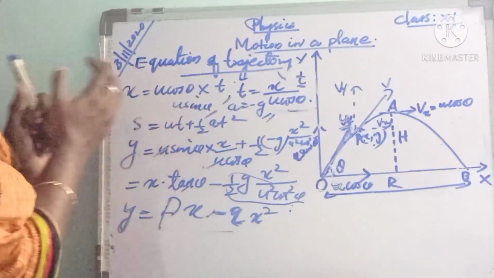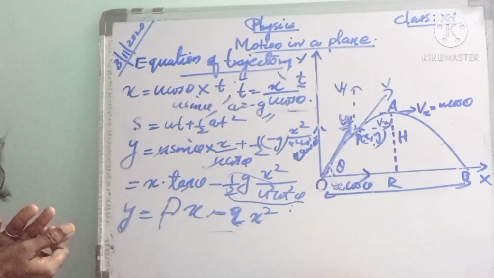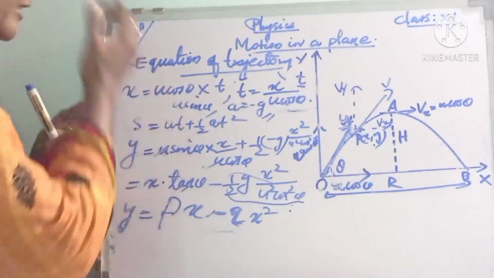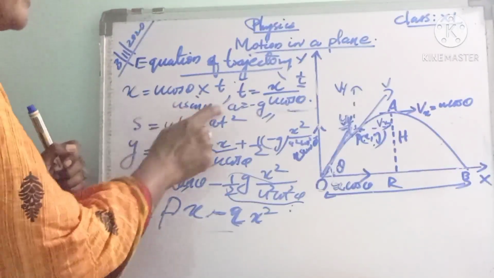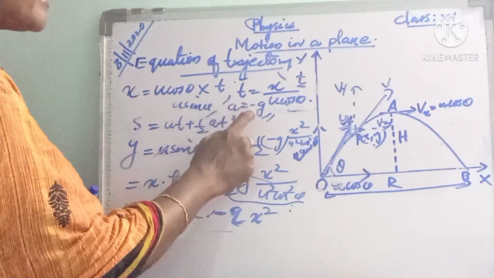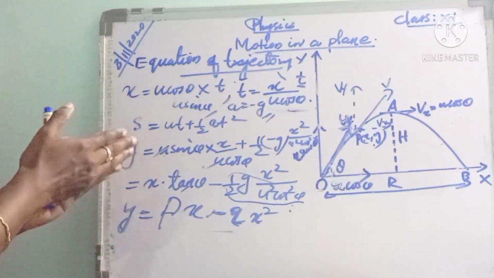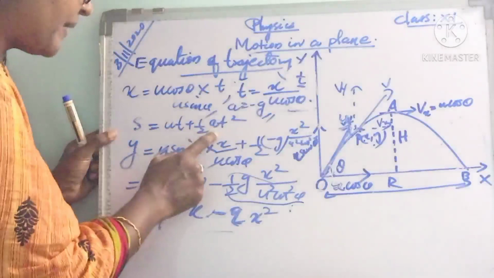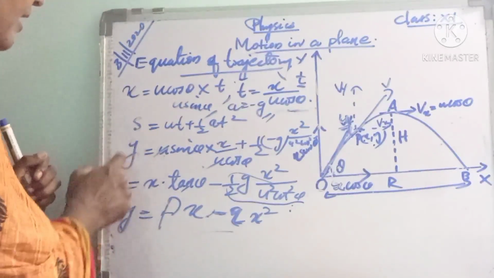Next we are considering the vertical distance travelled by the object. Here the vertical velocity we have to take is u sin theta, and the acceleration a is taken as minus g. In order to find the vertical distance covered by the object, we have to consider the relation s equal to ut plus half at square, and s is actually the vertical distance y.